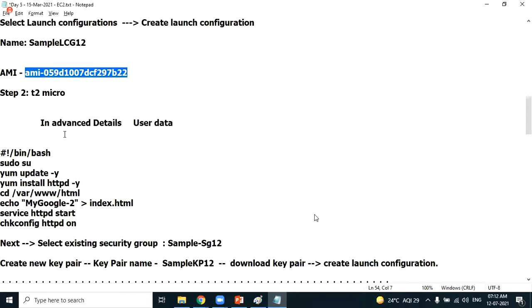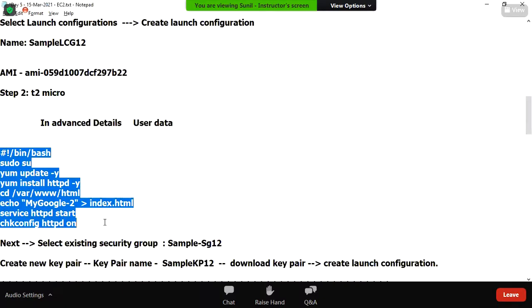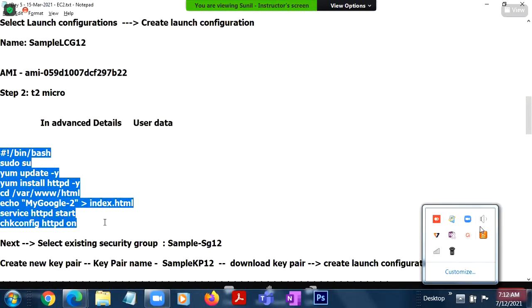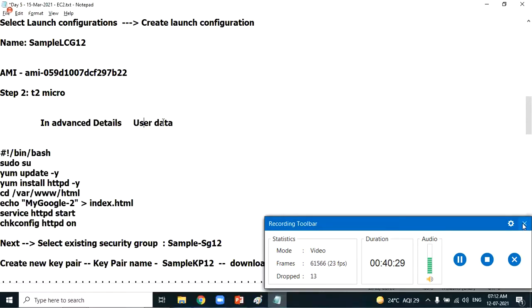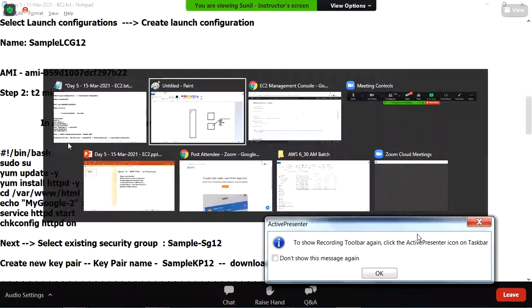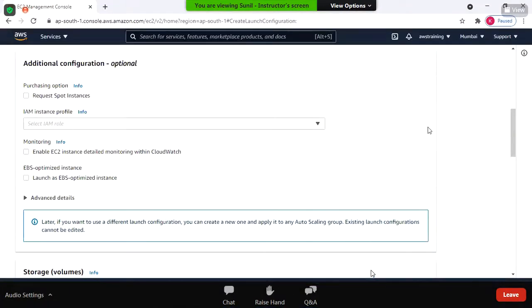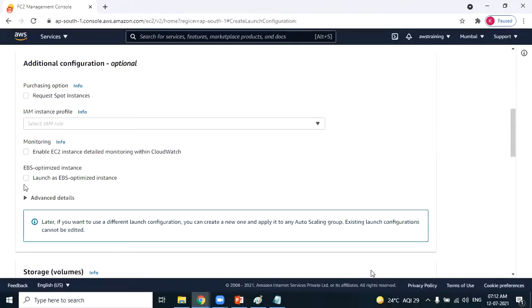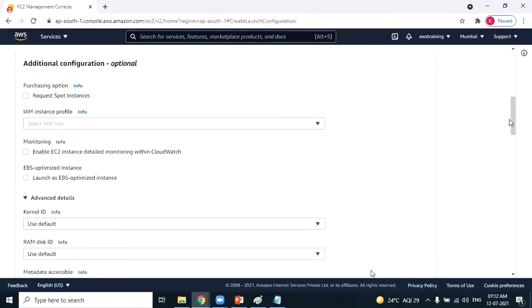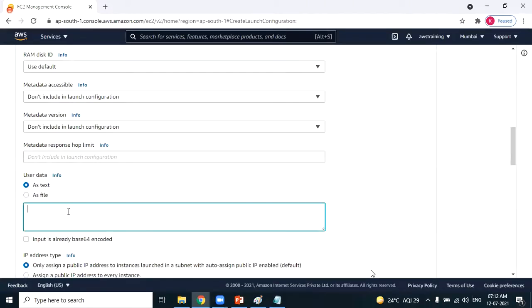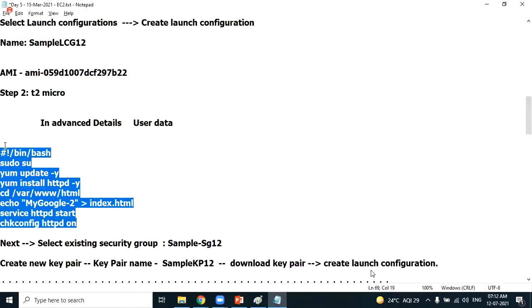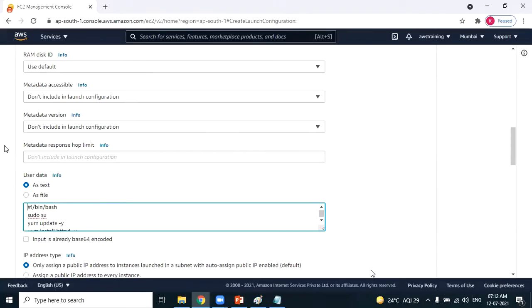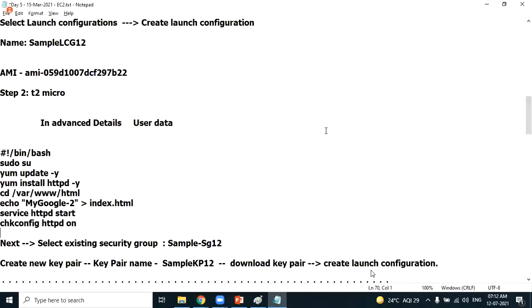It should not be a plain operating system. It should be a web server. So I'll provide the bootstrap script also, because when the EC2 machine gets created, it should behave like a web server. So the web package should be installed automatically. So under the user data, under advanced details, I provide the bootstrap script. You know what exactly the bootstrap script will do. Under advanced details, under user data, yes, mention the bootstrap script.